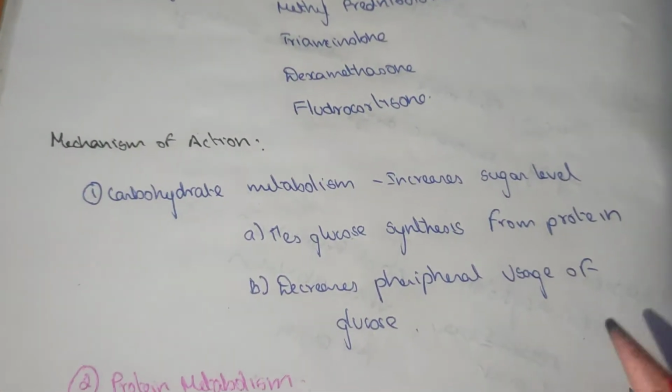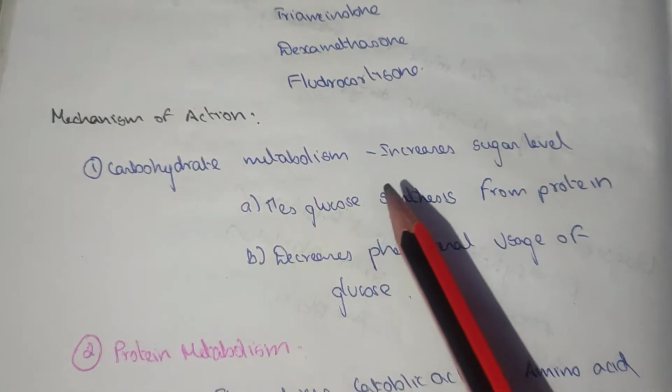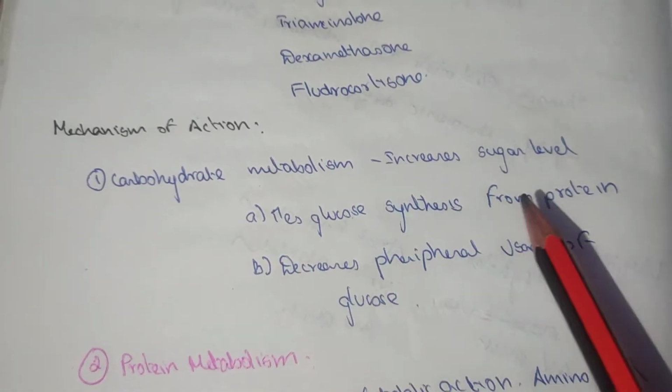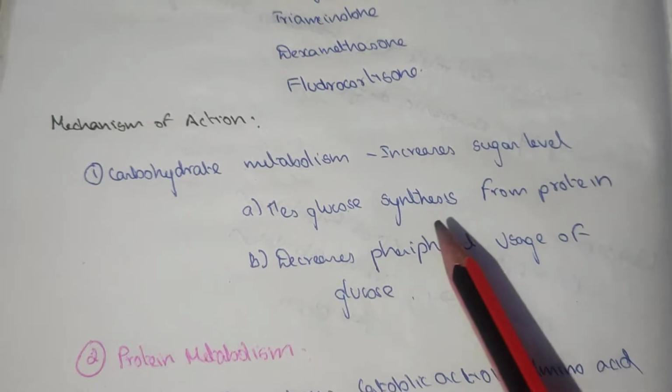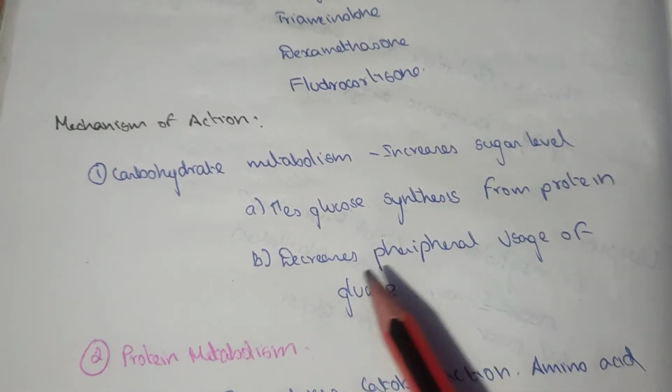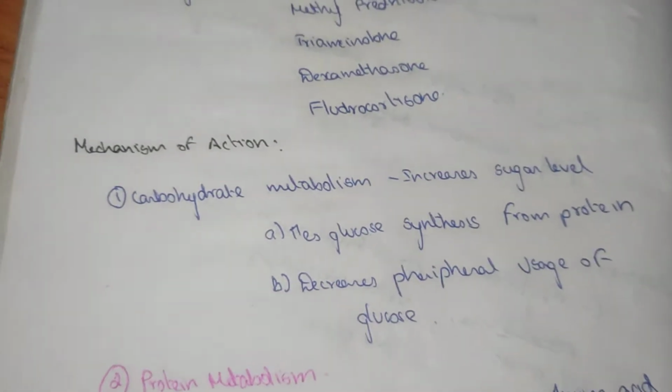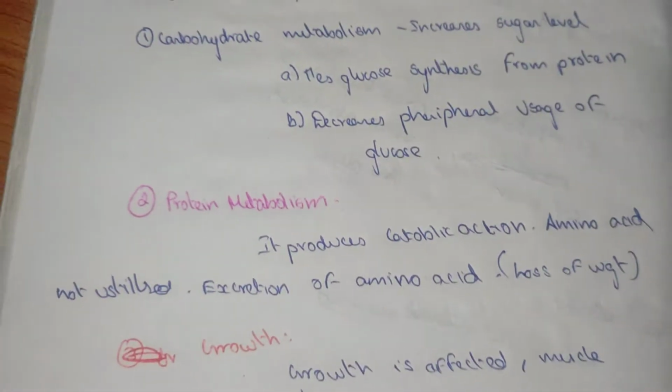Mechanism of action. The carbohydrate metabolism increases. These corticosteroids help in increasing the sugar level, increasing glucose synthesis from protein, and decreasing the peripheral usage of glucose.